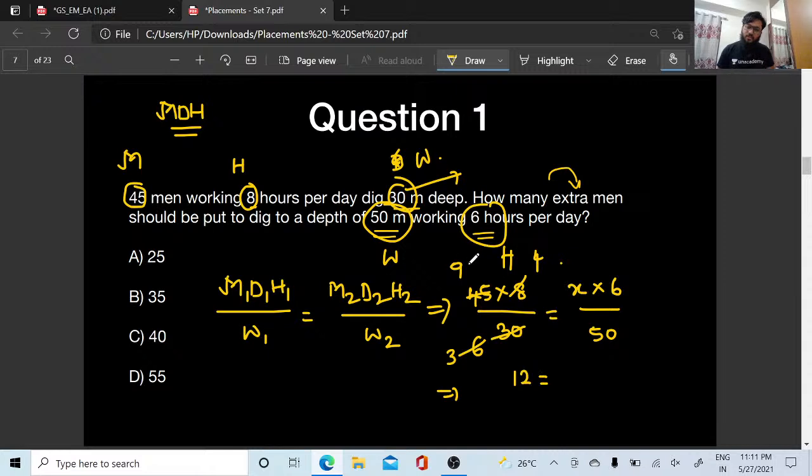36 bar 3 is 12. Yes or no? 9 fours are 36. 36 bar 3 is 12. 12 is equal to 6x bar 50. Right?